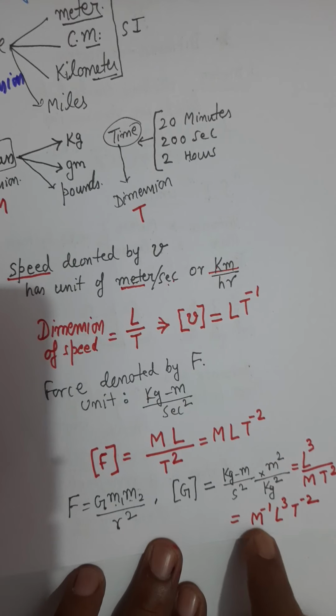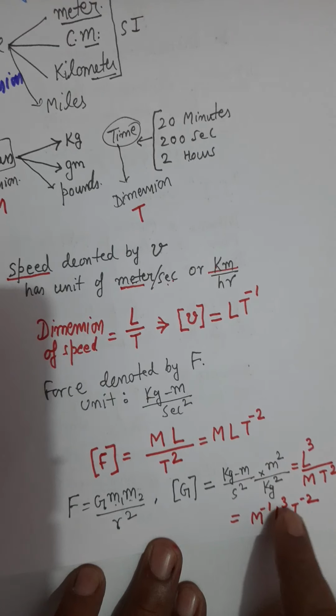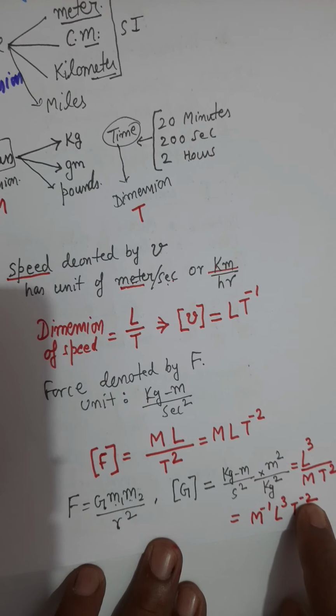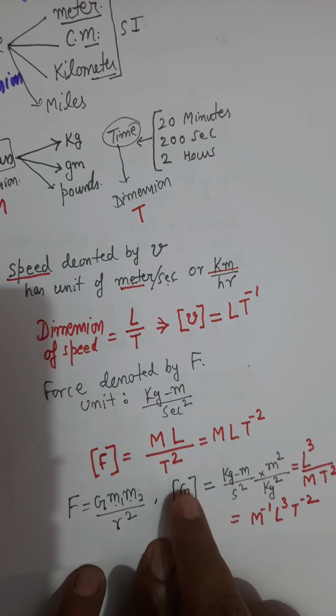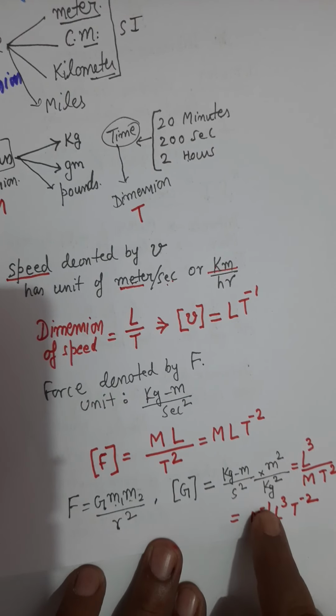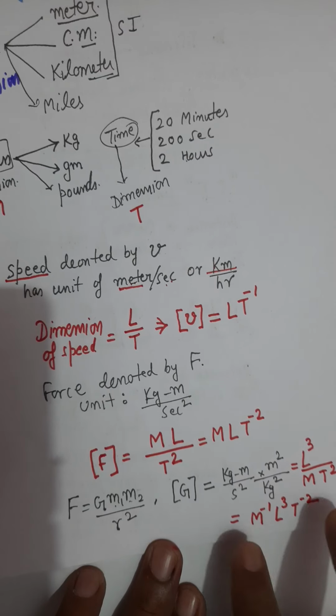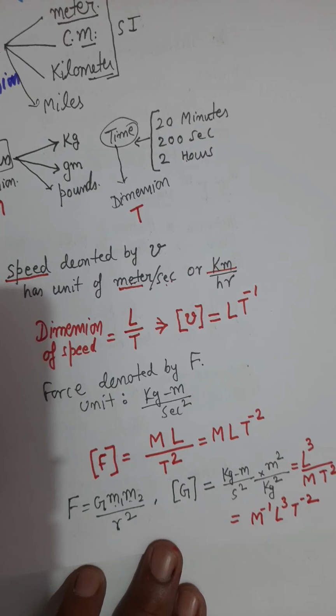The combination of three standard dimensions with their respective powers is known as dimensional formula for this particular quantity. You can say M raised to the power minus 1 L cube T minus 2 is the dimensional formula of capital G. That's the definition of dimensional formula.